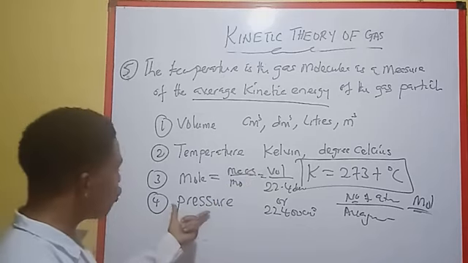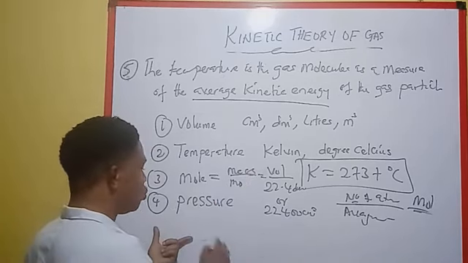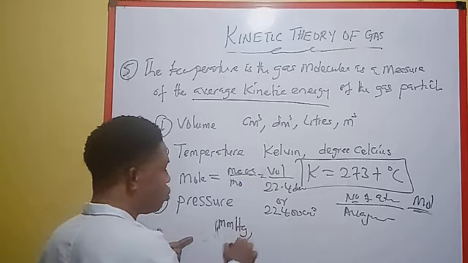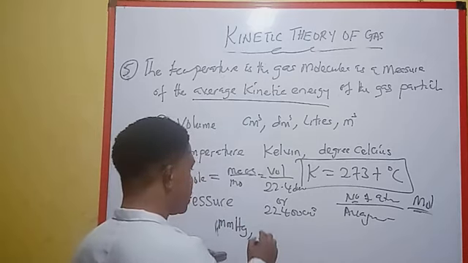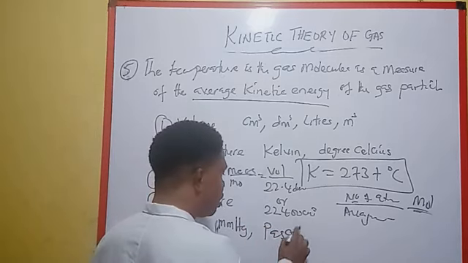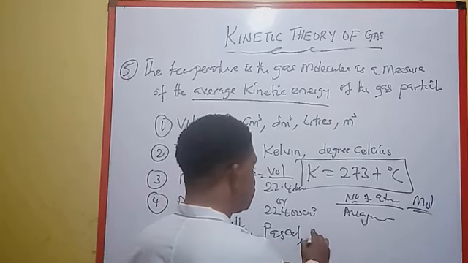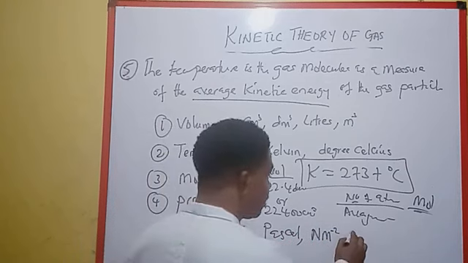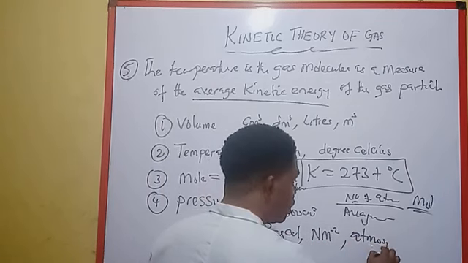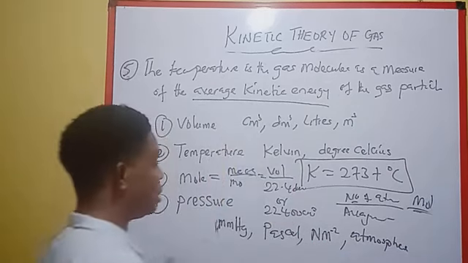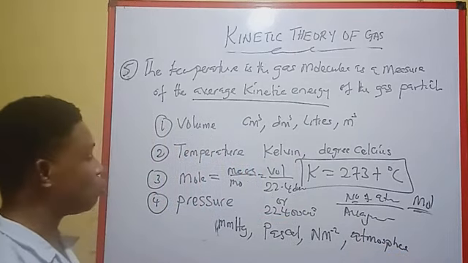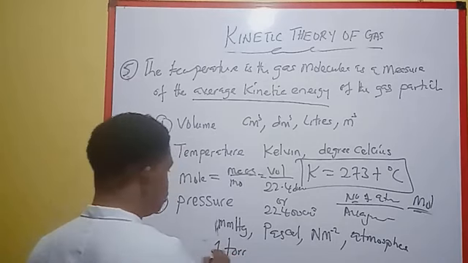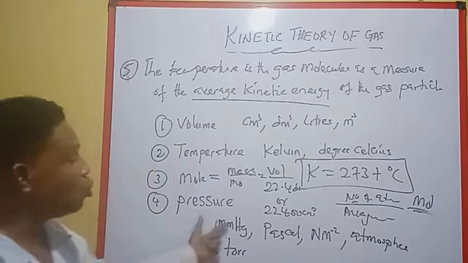Okay. Now the unit of pressure. Pressure can be expressed in any of these. You can express pressure as millimeter mercury, or as Pascal, or as Newton per meter square. You can express pressure also as atmosphere, and also as torr. These are all units of pressure.